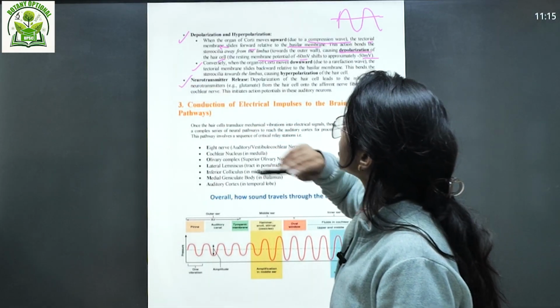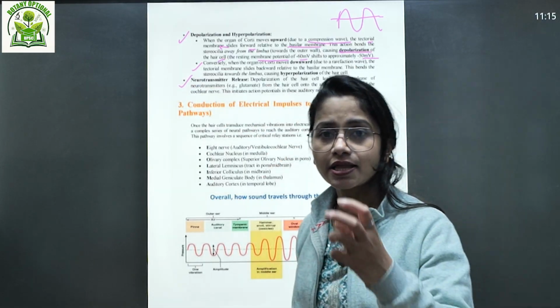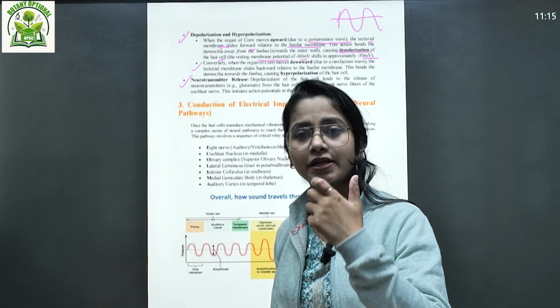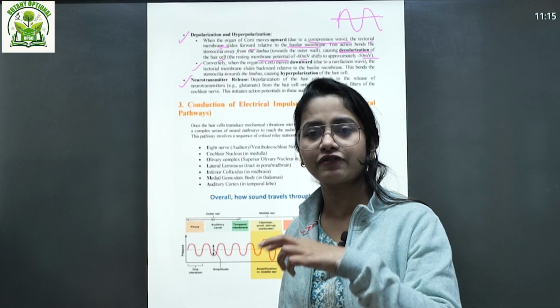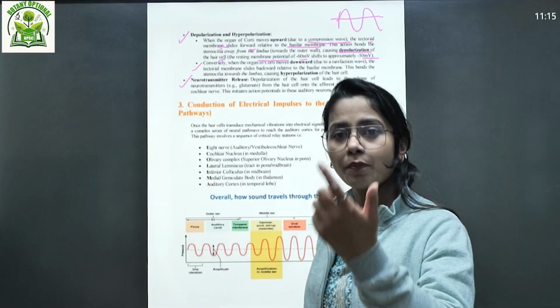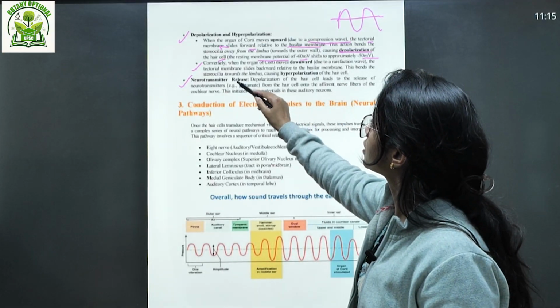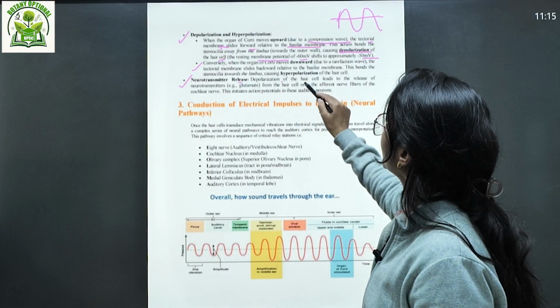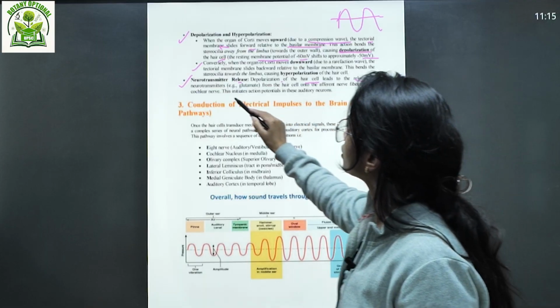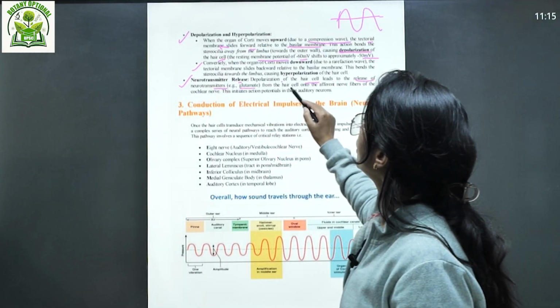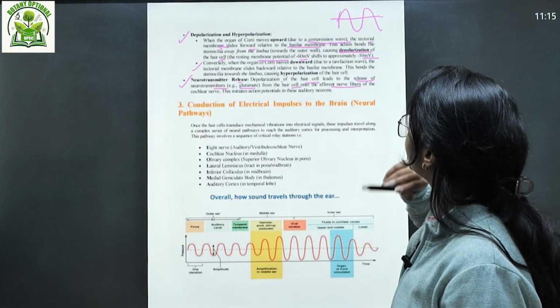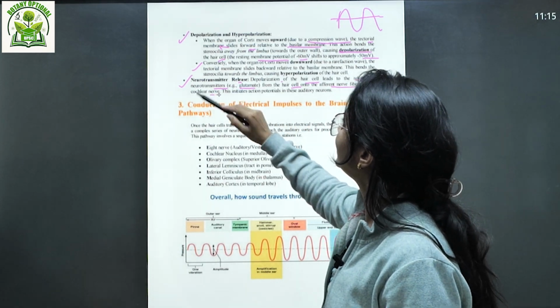Then neurotransmitter is released. The signal potential changes from -60 or -65 to -50, more positive, isn't it? The depolarization of the hair cell leads to the release of neurotransmitter, that is glutamate, from the hair cells onto the afferent nerve fibers of the cochlear nerve.